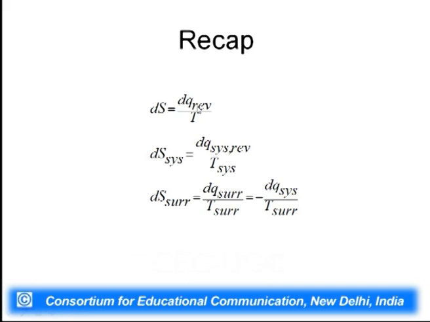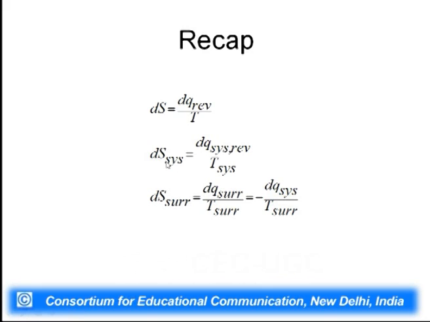What that means is, if that process is carried out in a reversible manner, the heat change is given by dq reversible, and that divided by T gives you change in entropy. So, it is not simply dq by T. If it is dq by T, it is not going to be a state function, and that is why dS is defined as dq reversible by T.